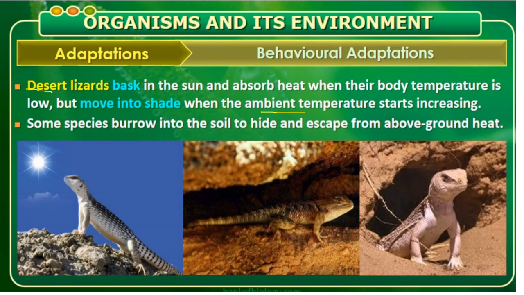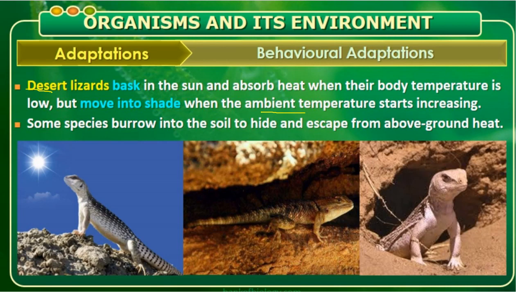When the temperature is very low, they get into the soil or into caves. But when the temperature increases, they immediately come out and move into the shade as the ambient temperature rises. So the desert lizard basks in the sun and absorbs the heat.